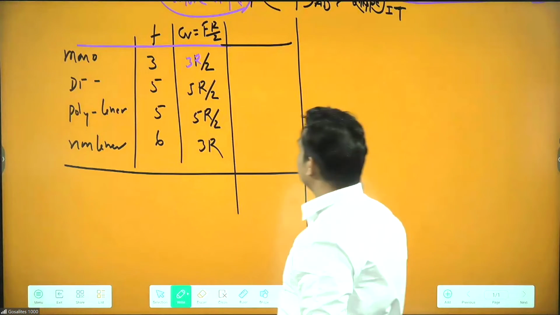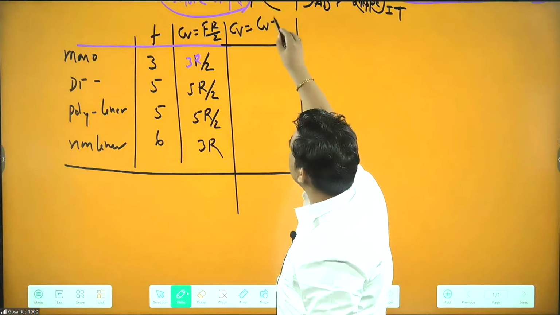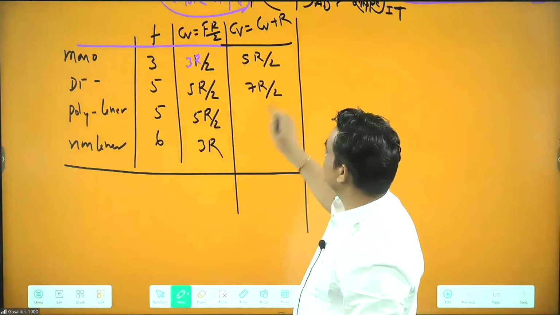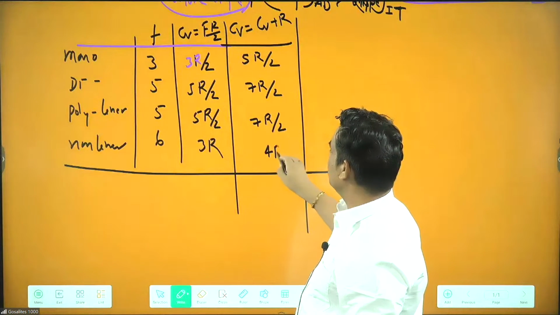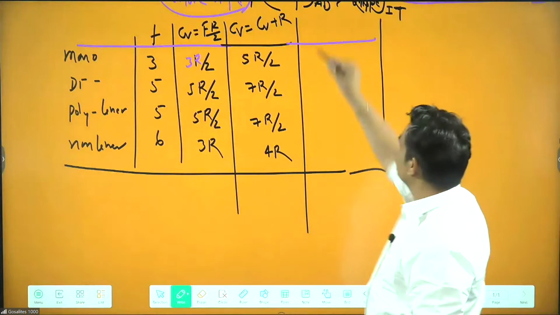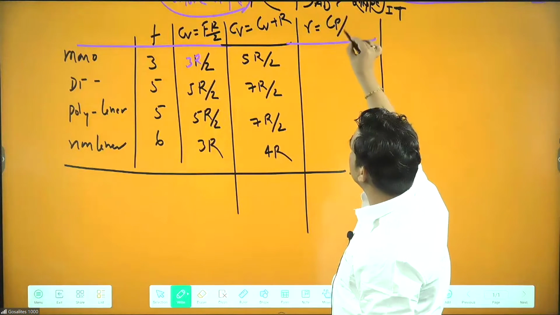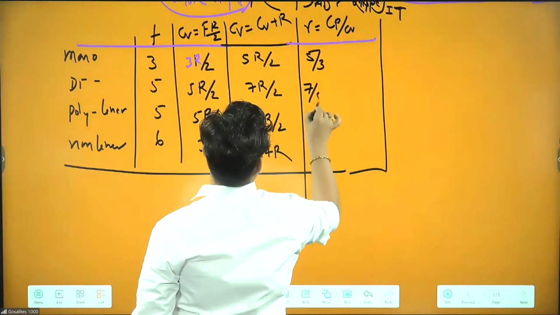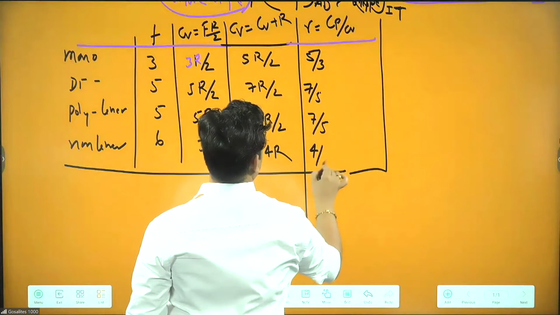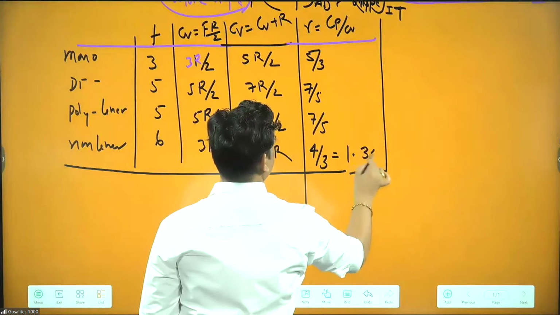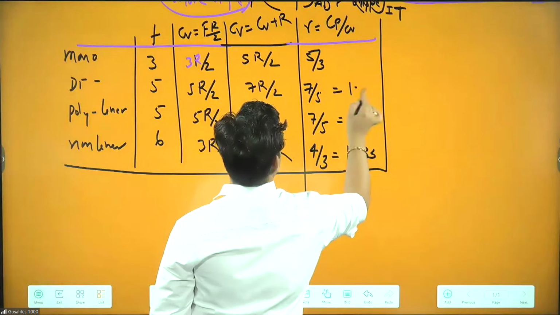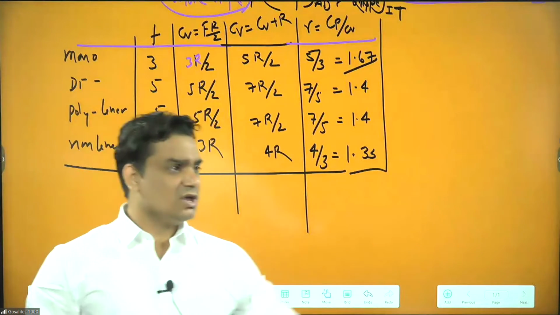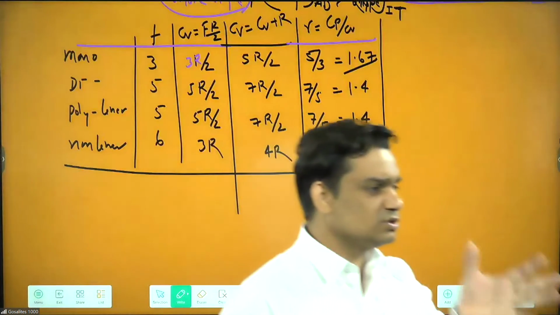Now we can write Cp here. Cp is nothing but Cv plus R, so we add R here: 5R by 2, 7R by 2, 7R by 2, 4R. Then gamma is nothing but Cp by Cv. So gamma comes as 5 by 3, 7 by 5, 7 by 5, 4 by 3. 4 by 3 is 1.33, then 1.4, 1.4, 1.67. Which has maximum gamma here? Monoatomic has more gamma, more slope.